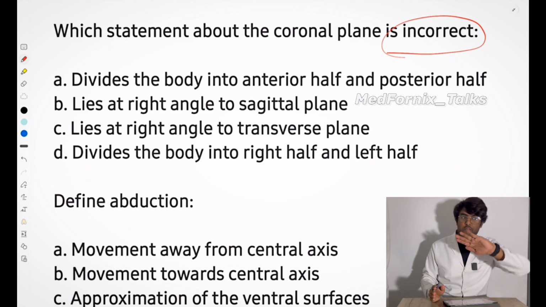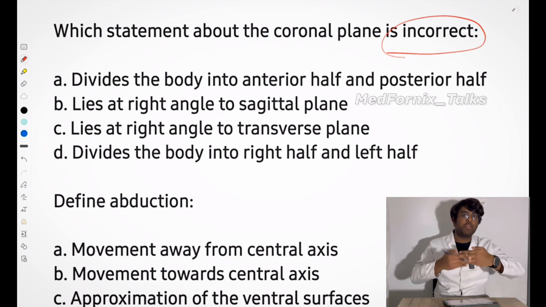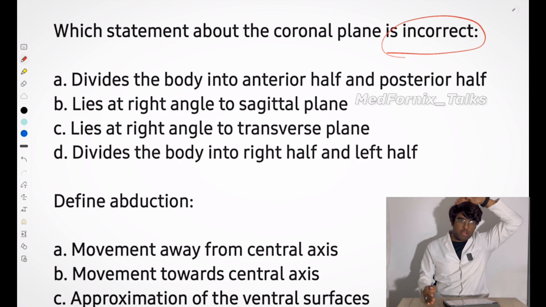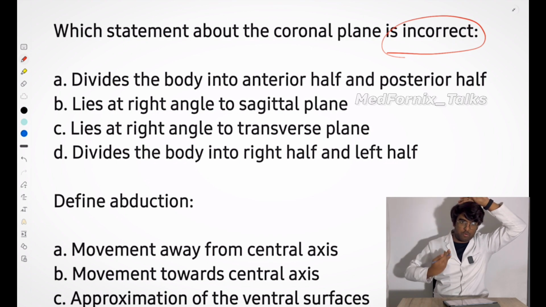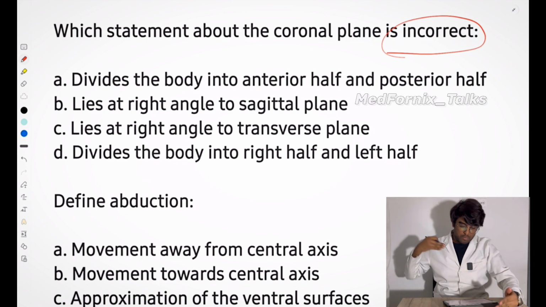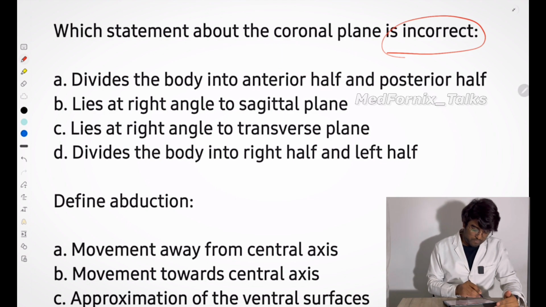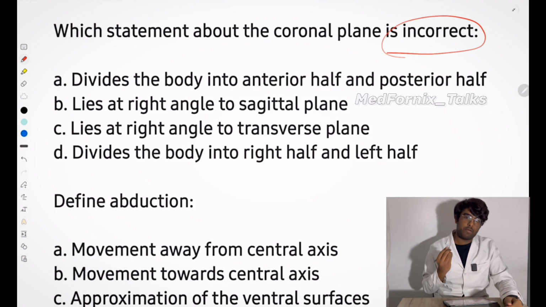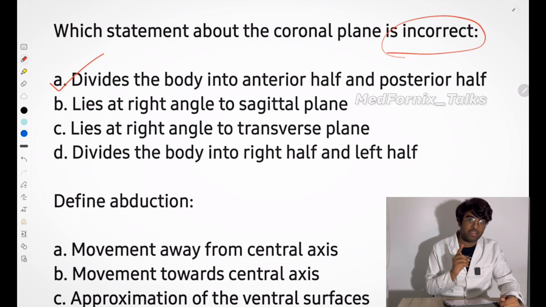You remember coronal plane? I have told that if you are assuming this as my knife, then I have to cut my head like this. Okay, my body would be like this. You can see my anterior and the posterior half. So it divides the body into anterior half and posterior half. This is a right answer.